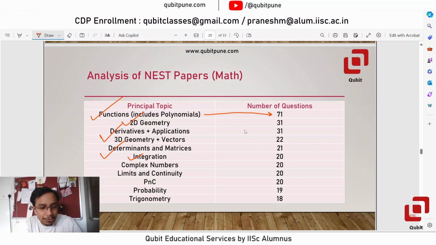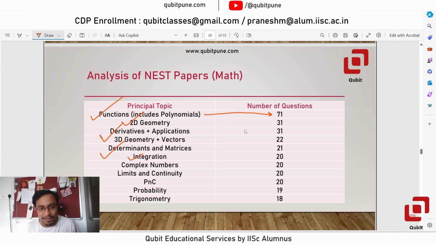You need to know the domain, you need to know the range of some standard functions, you need to know the idea of graphs of functions, periodicity, composite functions, piecewise defined functions. There's so much to study there in functions. Of course, then 2D geometry is there, derivatives are there, 3D geometry is there, determinants are there, integration is there, complex numbers. So more or less the same topics which we had in IISc.